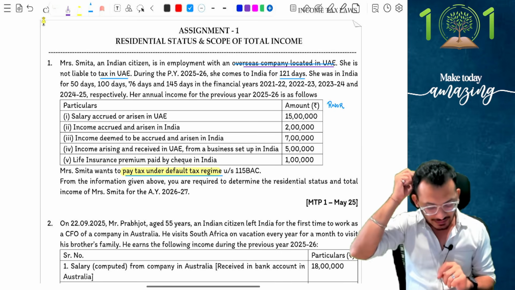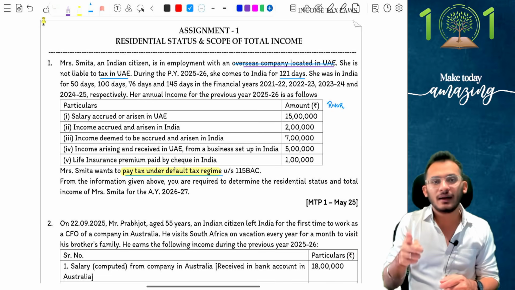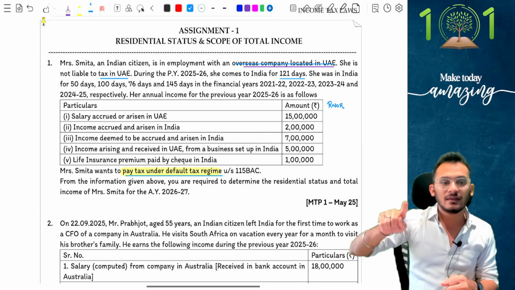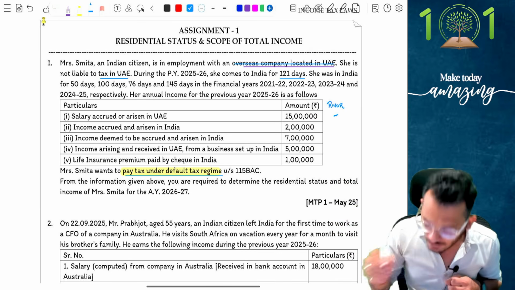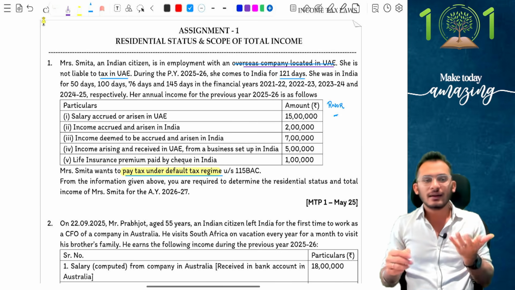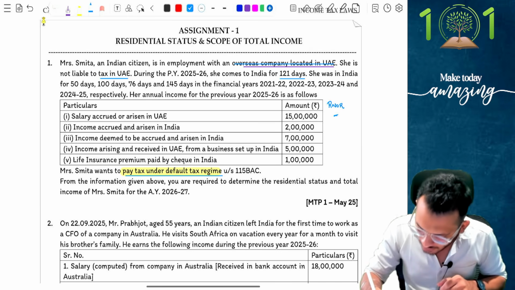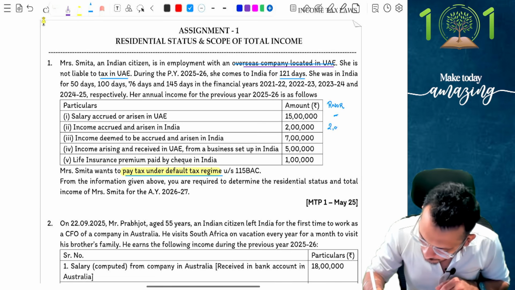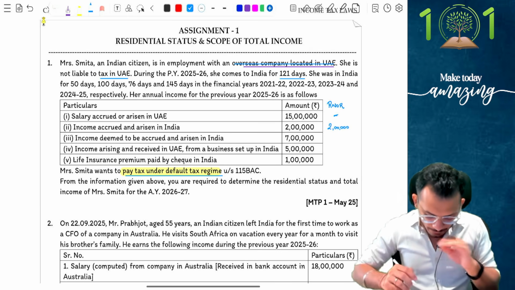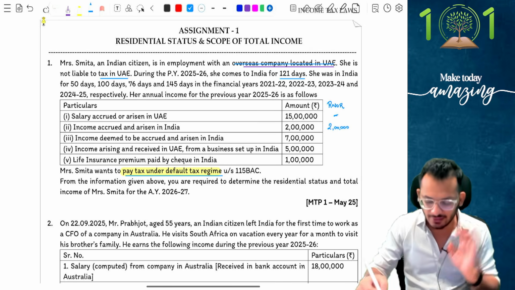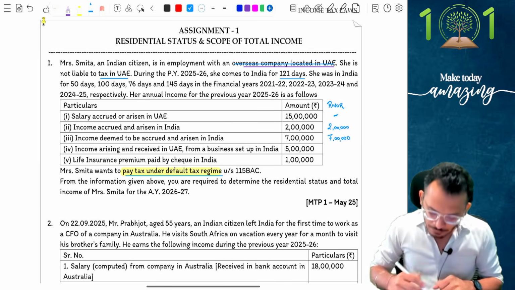Point number 1. The question says salaries accrued or arise in UAE 15 lakh rupees. I am an RNOR. RNOR means I am going for default tax regime and this is income arising outside India. Because this is income arising outside India, it is not going to be taxable to me in India. Nothing to do with India case here. Second, income accruing or arising in India, 2 lakh rupees. Very simple, straightforward. Income is accruing or arising, RNOR will say taxable. Agreed. Second, income which is deemed to accrue or arise in India. Again, section 9, therefore fully taxable.